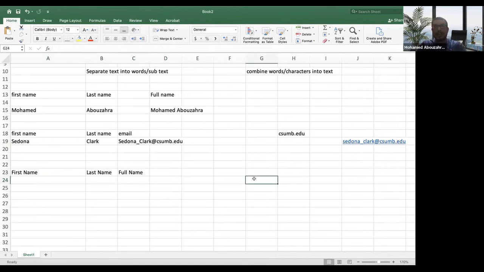The full name this time I want it to be displayed like last name, comma, space, first name. So use your own first names and last names, and try to use the concatenate function to compute the full name in this format: last name, comma, space, first name. Okay, go ahead and try it, and let me know if it will work or not.